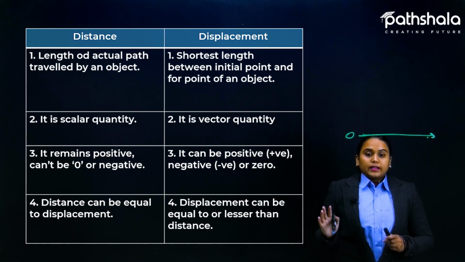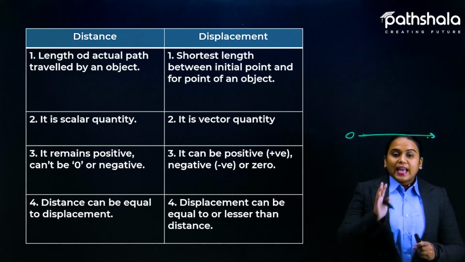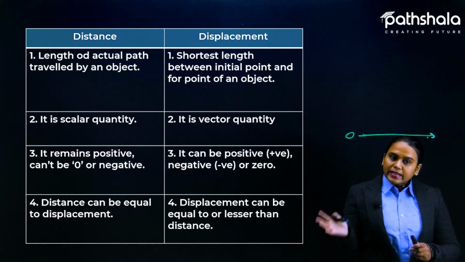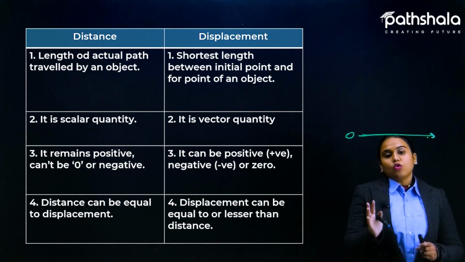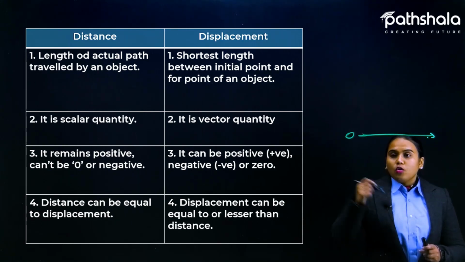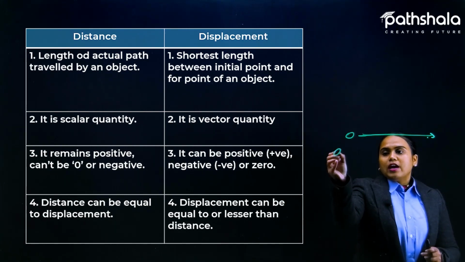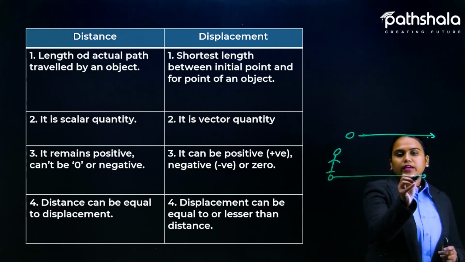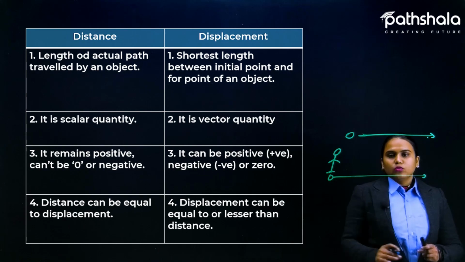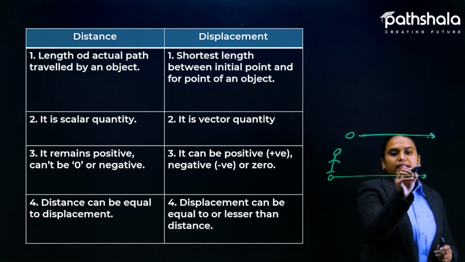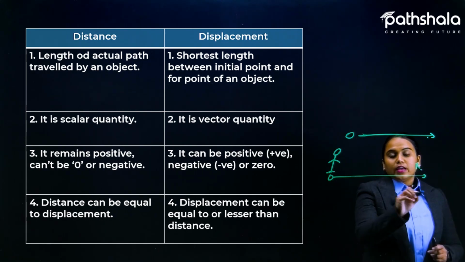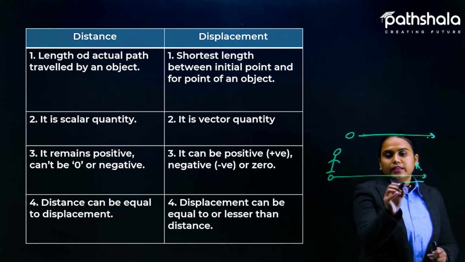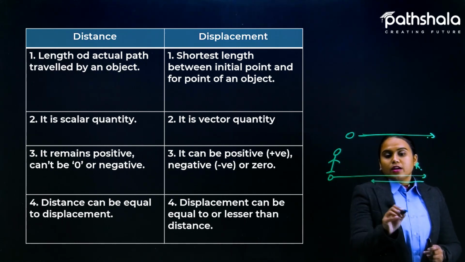But in case of displacement, it can be positive, it can be negative and it can also be 0. How? Let's suppose a person is traveling from one position in this direction, which is the right-hand side. Now again he covers some distance in the left direction.